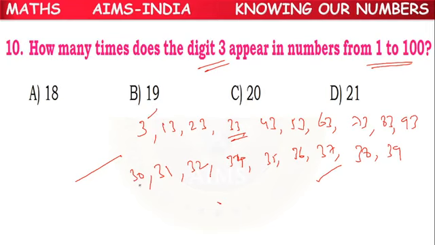3 in both the places, one time possible. So 1, 2, 3, 4, 5, 6, 7, 8, 9, 10, 11, 12, 13, 14, 15, 16, 17, 18, 19. So 19 times it is coming. So B option is the correct answer.